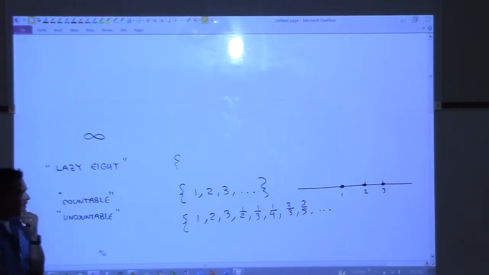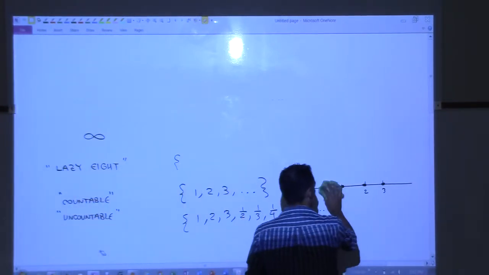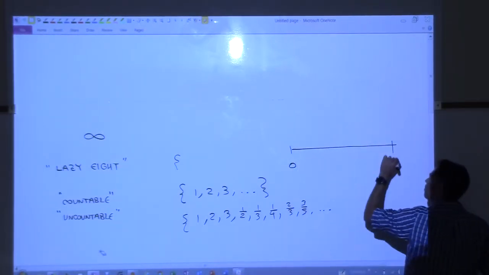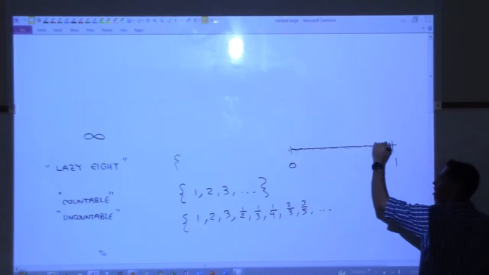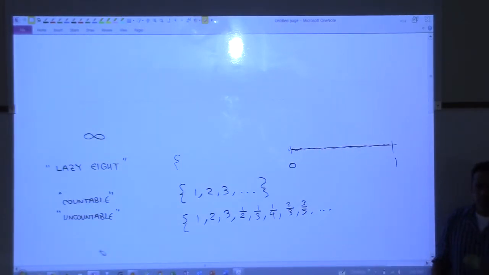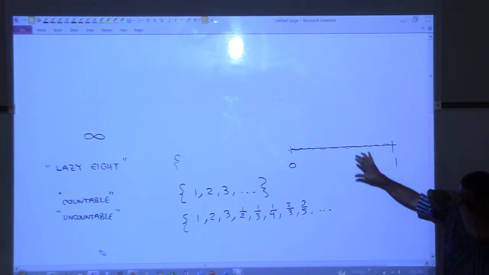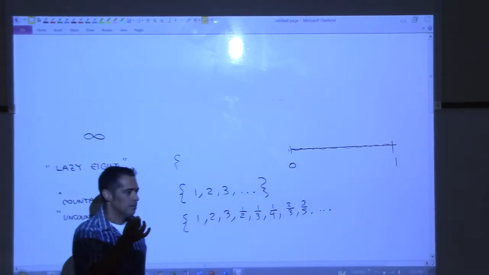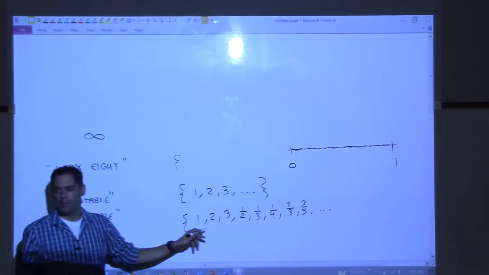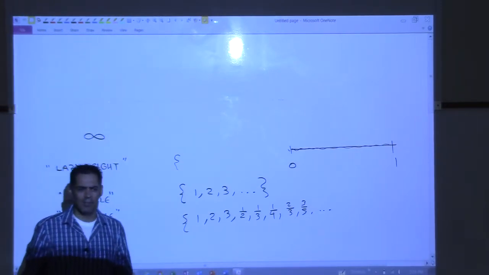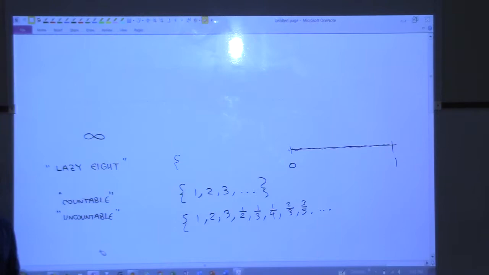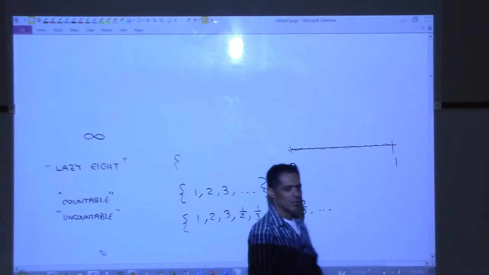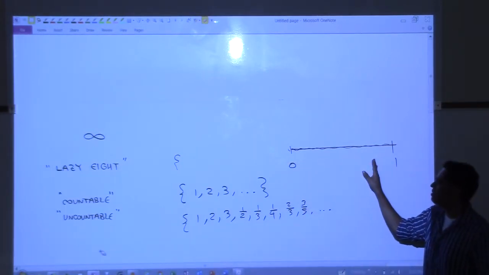Okay. So let me ask you this question. Let's say I take just the numbers between 0 and 1, everything in here, take a number line. All right. What if I close my eyes, I reach in here, and I grab a number off the line? What do you think the odds are that that's a fraction? That it's one of these? Good odds or bad odds or 50-50 odds, or what do you think? Real good? You think slim? You think there's a lot of fractions in here? Yeah. How many fractions are in here?